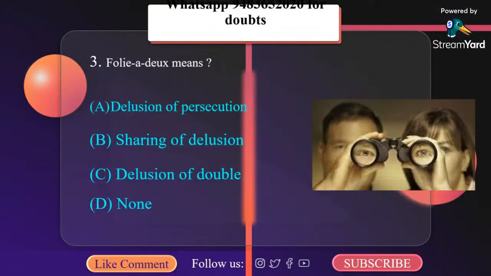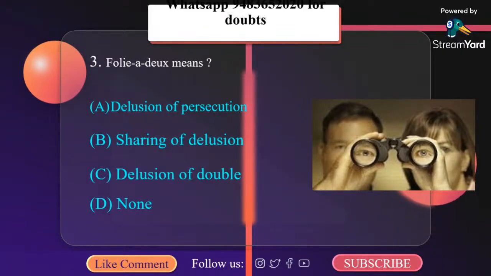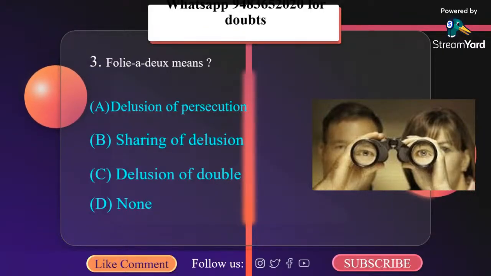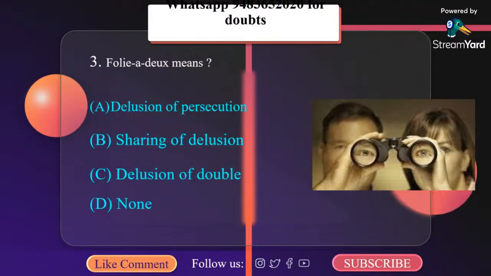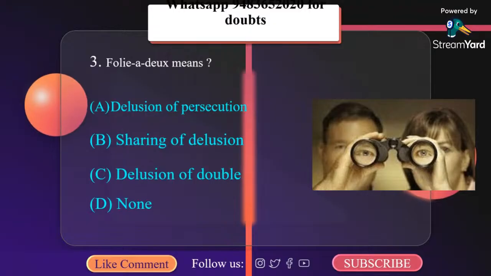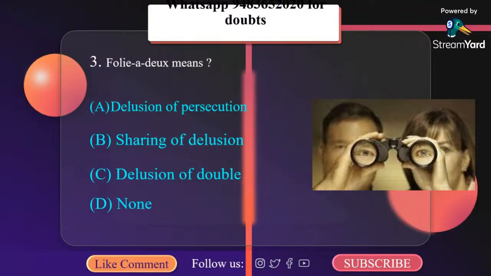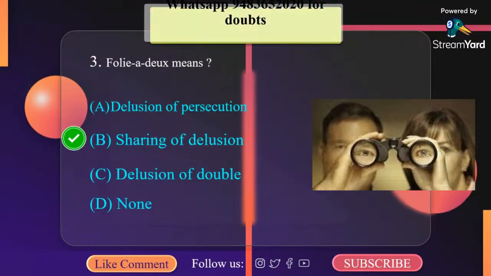Folie à deux means A. Delusion of persecution, B. Sharing of delusion, C. Delusion of double, D. None. Well, folie à deux means sharing of delusion. It is also known as shared psychotic disorder or symbiotic psychosis. It is characterized by sharing of delusion between two persons or rarely between more individuals. There is a dominant person who induces the delusion into the other. So the correct answer here is sharing of delusion.